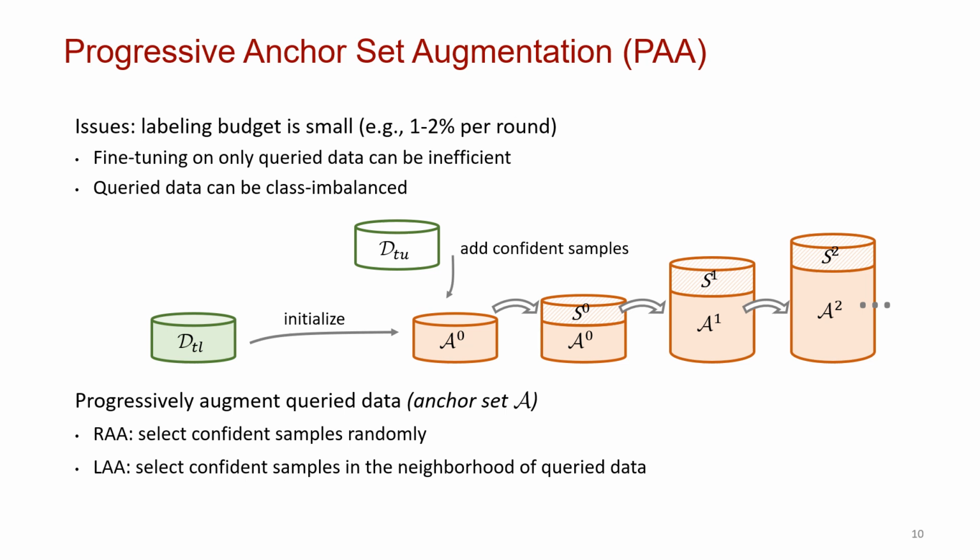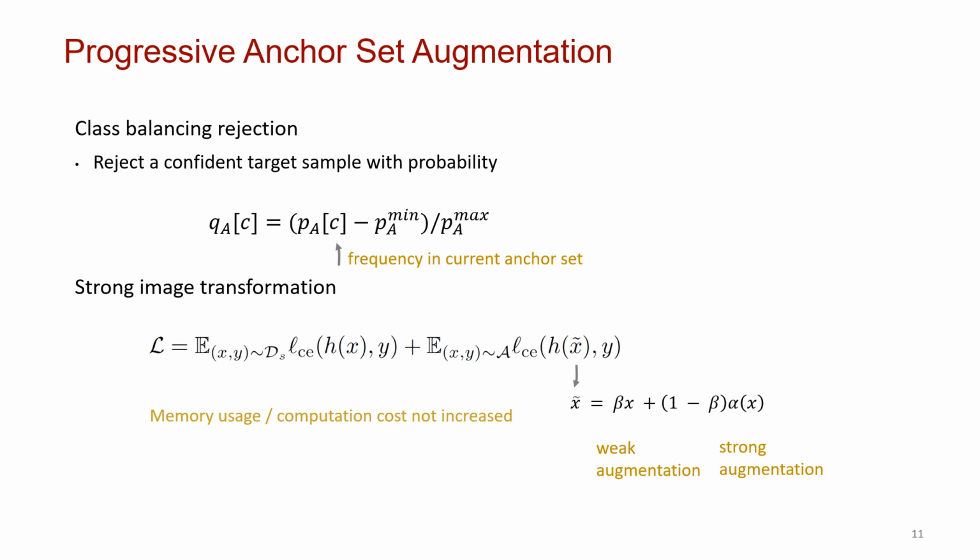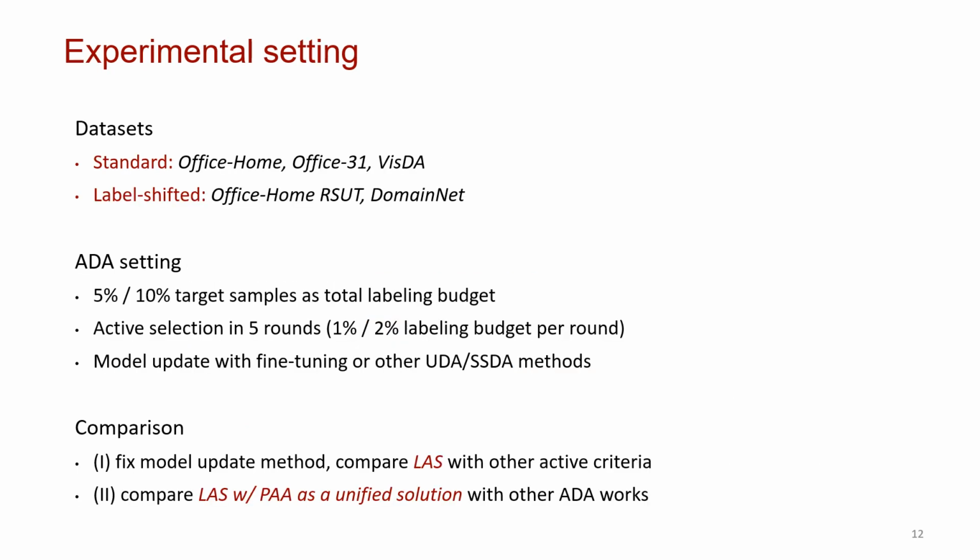For the PA module, our vision is that the labeling budget is small and fine-tuning on only query data can be inefficient. And query data can be class imbalanced, so we propose to progressively add confident samples. We propose two variants, one with random selection and the other with local context-aware selection. We also design class balance rejection to get a class-balanced query set and a strong image transformation for post augmentation.